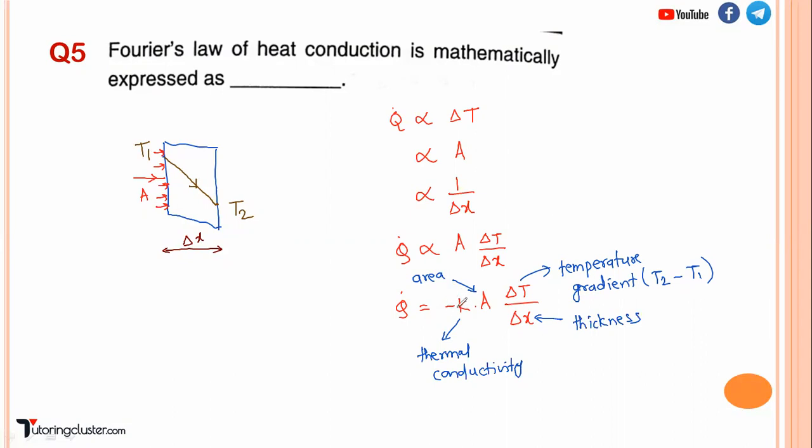Okay, so quickly we will revise the units. Basically Q is in watt. Delta T can be degree Celsius or Kelvin. A is meter square. Then the thickness will be in meter. So what will be the unit of K? The unit of K will be watt per meter degree Celsius or watt per meter Kelvin. Right, so this is the mathematical expression for Fourier law. So hope this law is clear to everyone.